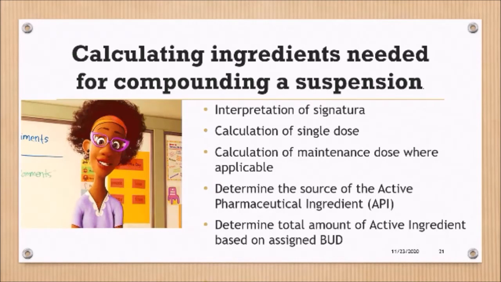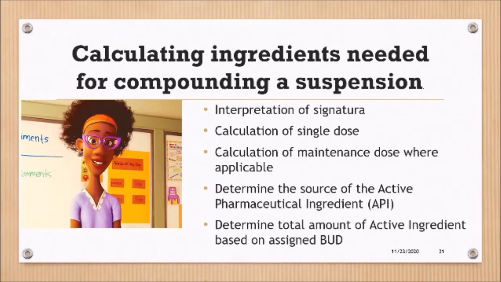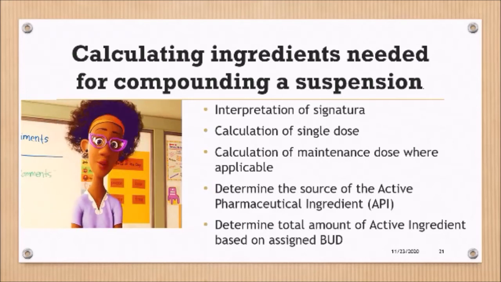After calculating the total amount of drug that you need to cover 14 days, or however many days, up to 14 days, that you are required to calculate, you then have to determine the source of your active pharmaceutical ingredient. Is it the raw material? Is it the pure drug? Or is it coming from a capsule? Or is it coming from a tablet?